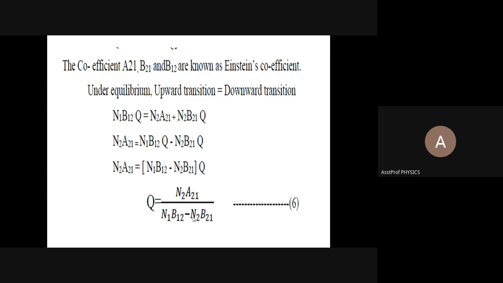Divide the numerator and denominator by N2B21. Do you see this N2B21 here? In equation 6 you are finding this N2B21. Okay, divide this N2A21 by N2B21, N1B12 by N2B21, and this again by N2B21. N2B21 will be cancelled. You will be getting only 1 here. I will go to the next slide.